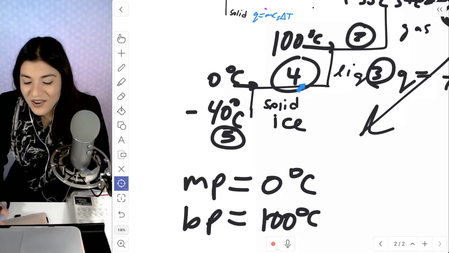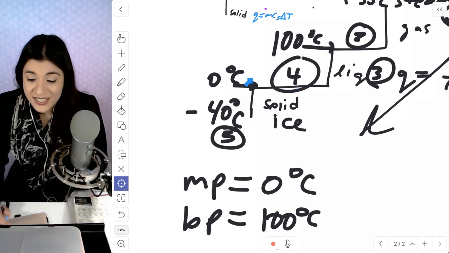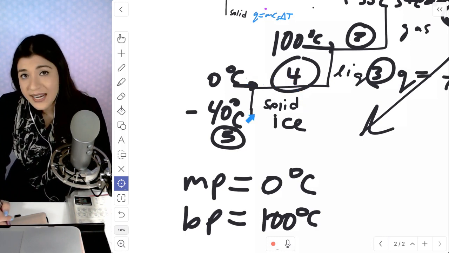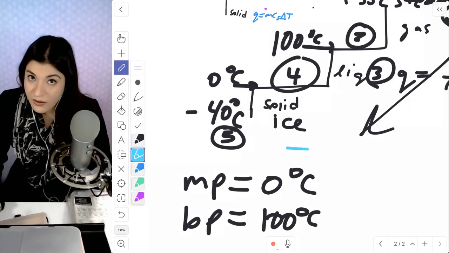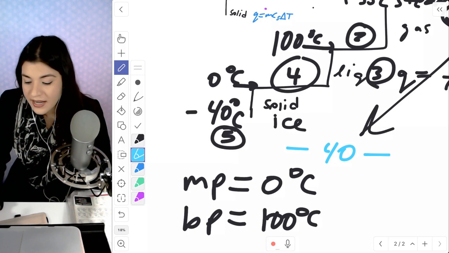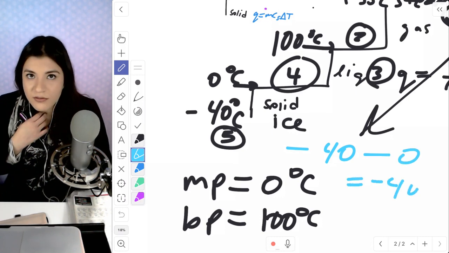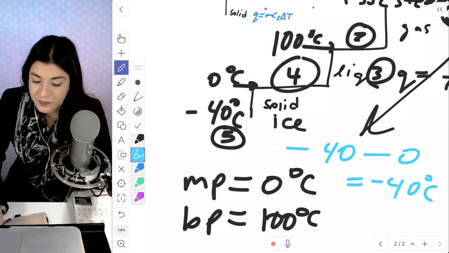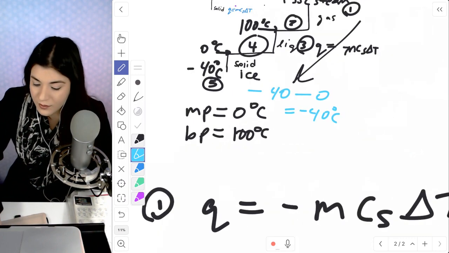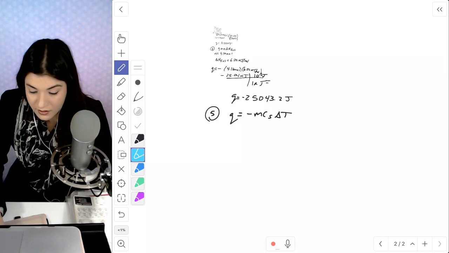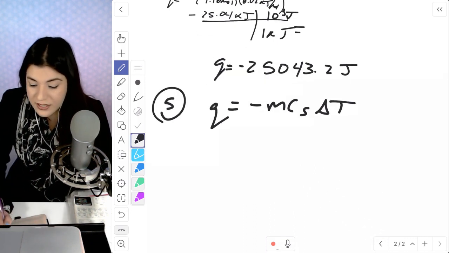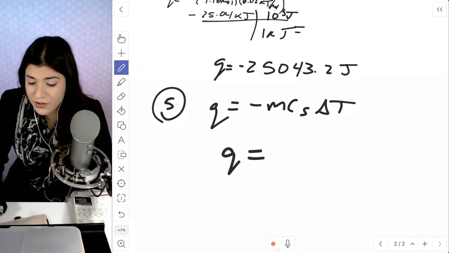Yay. So here our initial is going to be 100 degrees Celsius and our final would be negative 40. Really what we're going to do is negative 40 final minus initial. So we'll have negative 40 degrees Celsius for our change in temperature. Okay, let's go back. And then at the very end, we add it all up. So Q is equal to negative 75 grams.